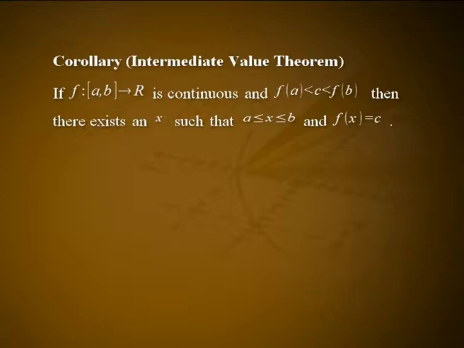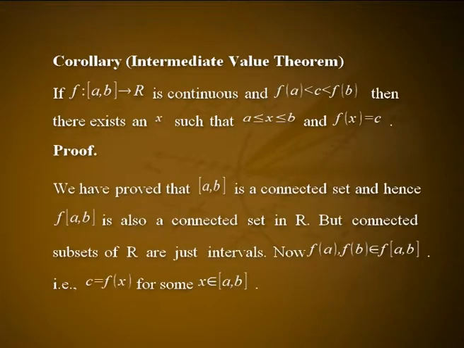Intermediate value theorem. If f from the closed interval [a, b] to R is continuous and f of a is less than c less than f of b, then there exists an x such that a is less than or equal to x less than or equal to b and f of x equals c. Proof.